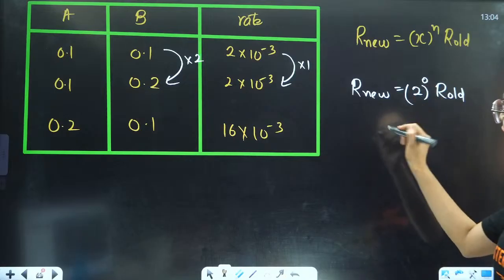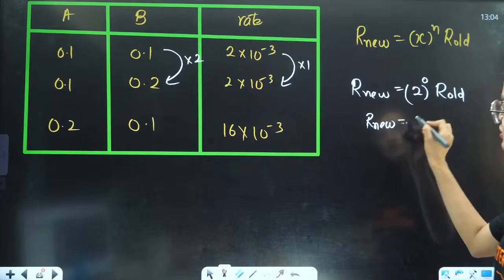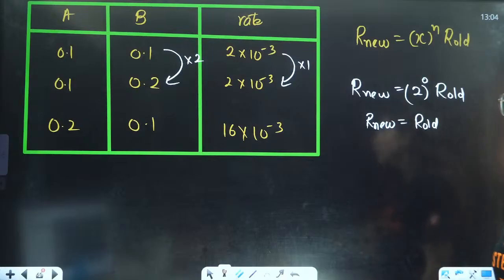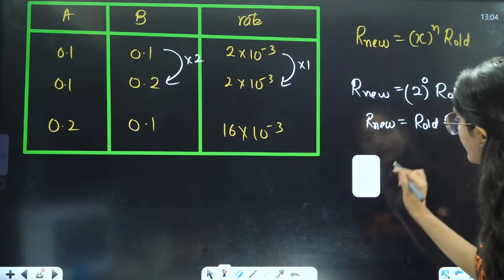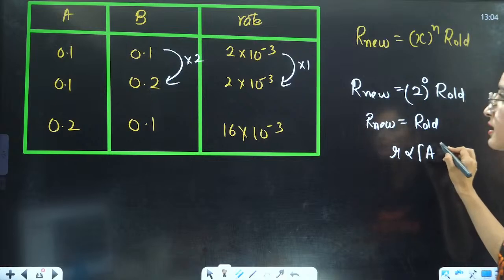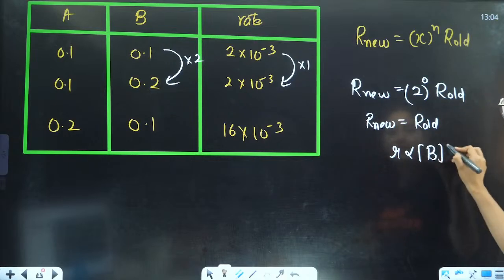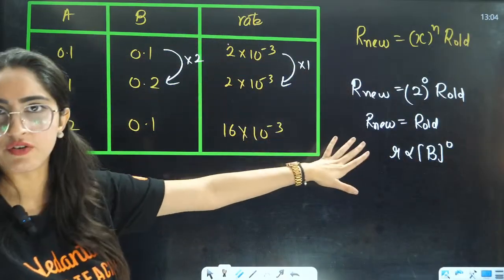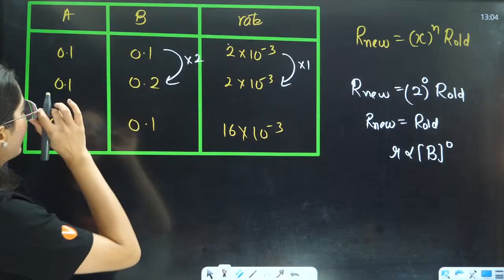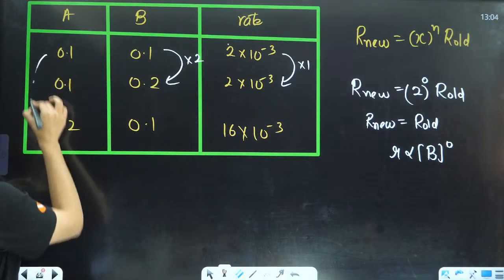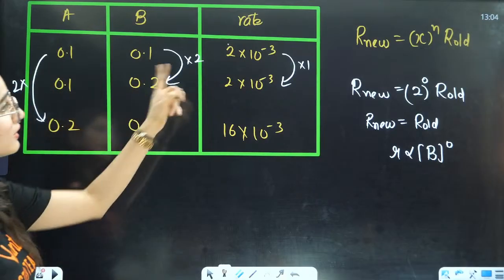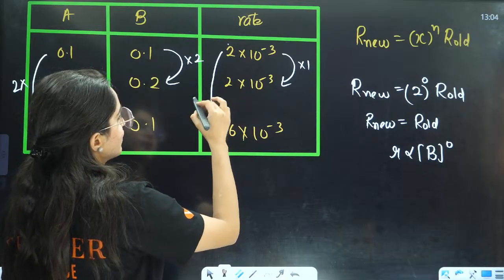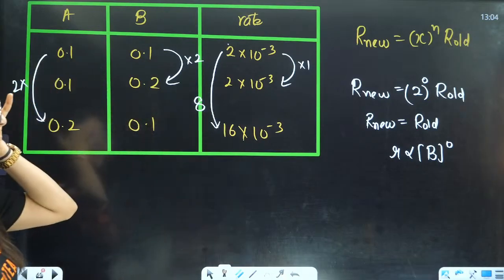That is only possible in the case of a zero order reaction. If it is a zero order reaction, only then, even if the concentration is getting multiplied, I will have it equal to the old rate, right? So with respect to B, it is a zero order reaction because B is getting doubled, but there is no change in rate, right? If you want to write for A, here A is getting doubled, but the rate is also getting how many times? 8 times, right? Rate is getting 8 times.